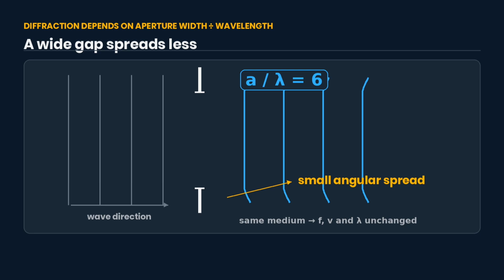Diffraction is the spreading of a wave after it passes through a gap or around an edge. It occurs at every gap and edge. The question is not whether diffraction happens, but how much.